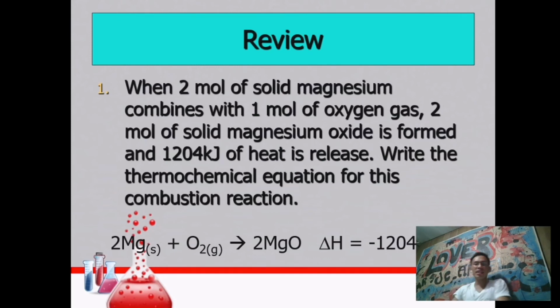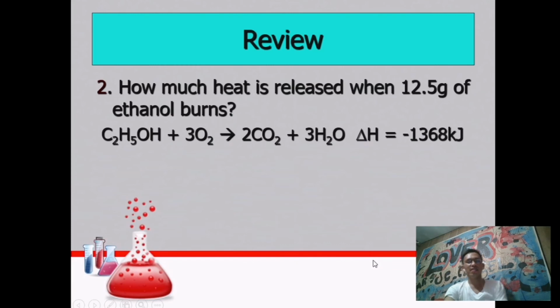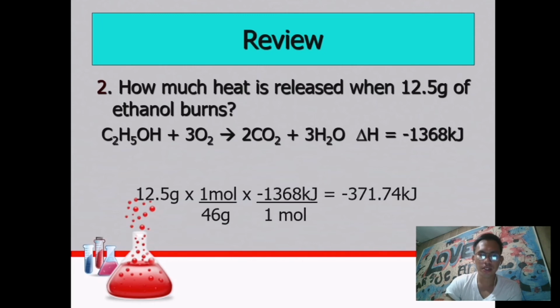Then the heat released is negative 1,204 kilojoules. Why negative? Because it is released outside the system. It released heat, and that process is an exothermic process. So here, how much heat is released when 12.5 grams of ethanol burns? So that is the next one to answer.